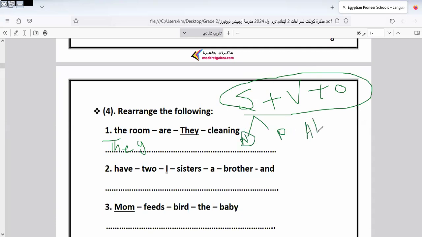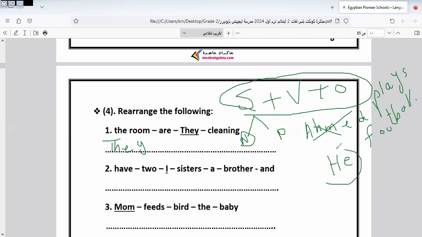Like we say Ahmed, for example. I say Ahmed plays football. Okay, this is subject, verb, object. Ahmed plays football or plays tennis, plays any sport. Here is Ahmed plays football. I can omit Ahmed and put in the place of Ahmed what? He. This is called a noun, and this is called what? A pronoun. Okay, you must know this in grade 2.